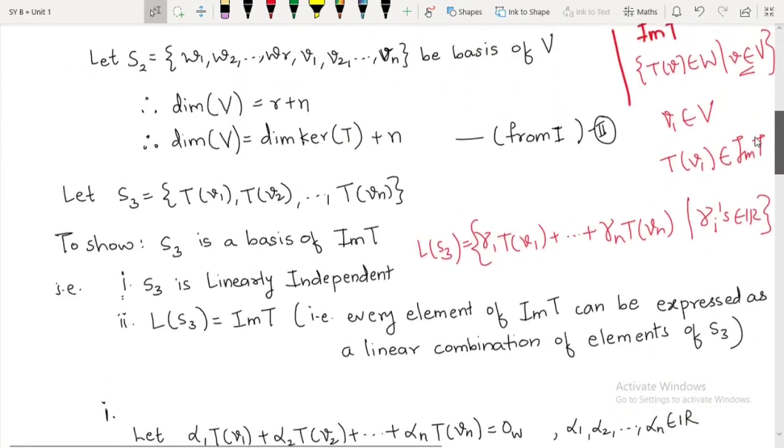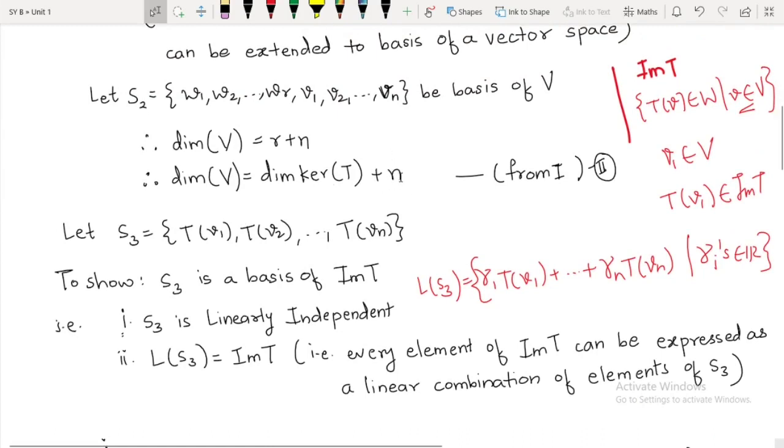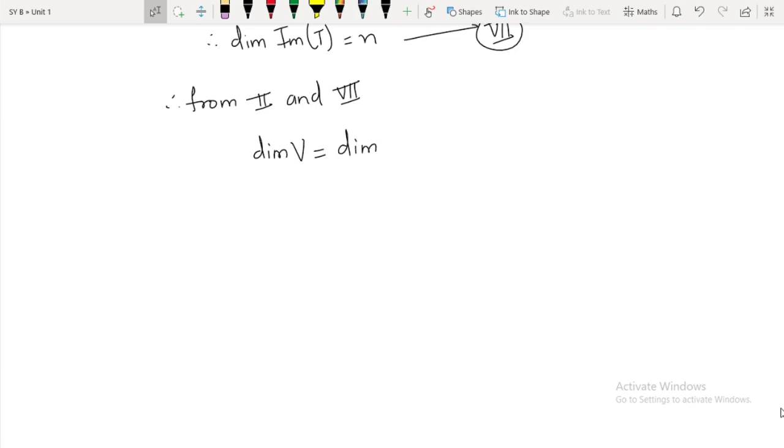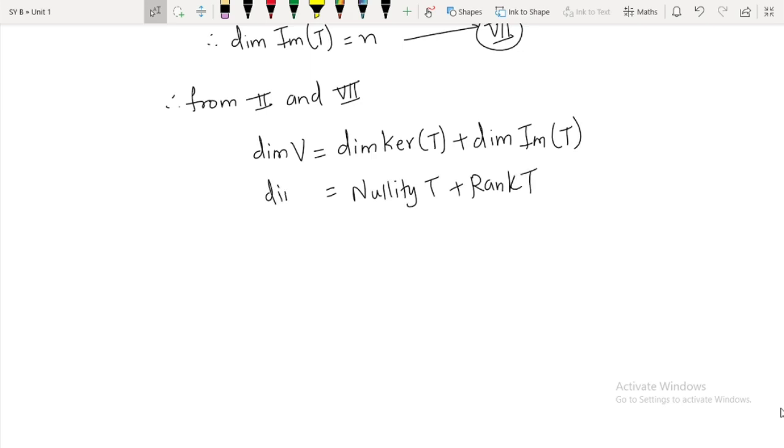Just now we have proved that n is nothing but dimension of image of T. So therefore from 2 and 7 we can say that dimension of V is equal to dimension of kernel of T plus dimension of image of T, and that is nothing but nullity of T plus rank of T, and that is what we wanted to do. Okay, so that's all. Thank you.